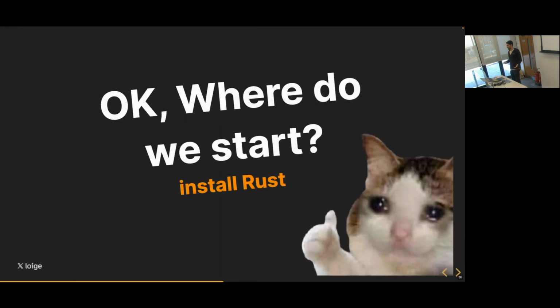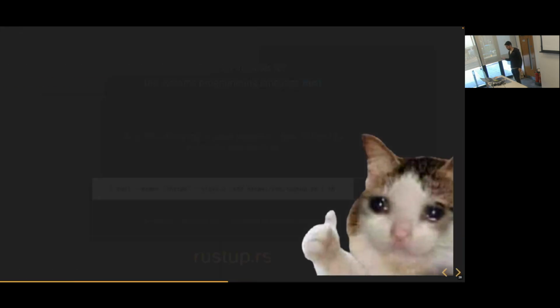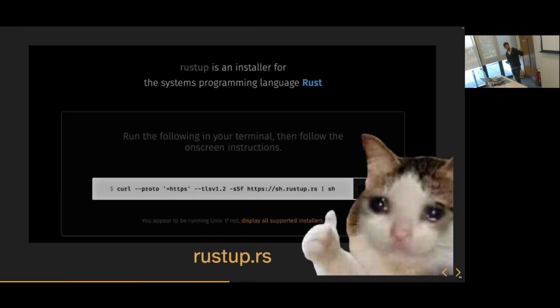So the next step is installing Rust. There are many ways to do that, but the way that I prefer is using this tool called Rustup, which is a simple script that is going to allow you not just to install Rust, but also to install all sorts of different add-ons. Like, for instance, between architectures, you need certain add-ons, and this tool is going to help you to install everything you need.